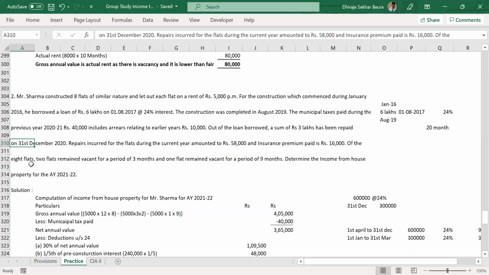Of the 8 flats, 2 flats remain vacant for a period of 3 months and 1 flat remained vacant for a period of 9 months. If you focus on this, municipal value is not given, fair rent is not given, standard rent is not given, only actual rent is given. What will be your gross annual value? Actual rent.